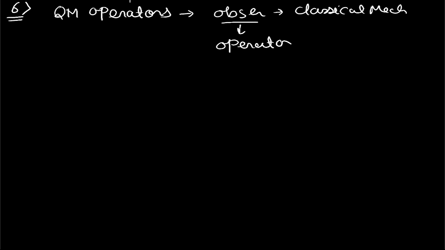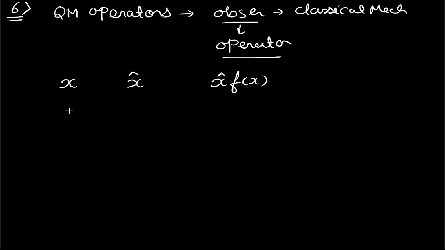Okay, so all the operators in quantum mechanics correspond to the observables in classical mechanics, and those variables are converted into their respective operators. For example, as we have already seen in our previous lecture, if we want position, then position is represented by x, the respective operator will be represented by x cap, and the operation is done as x cap of f(x).